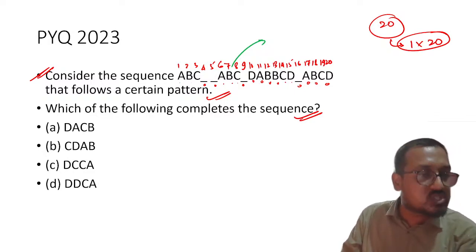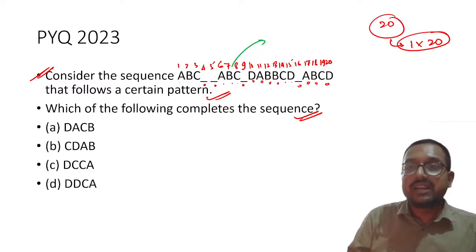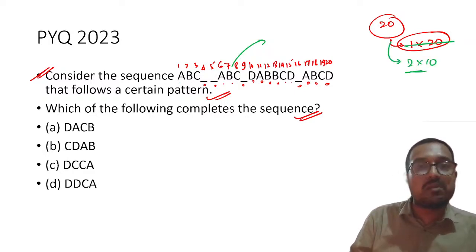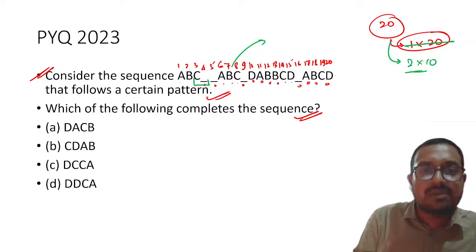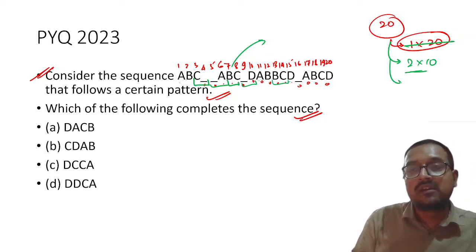So I'm just giving you a solution so that everyone can understand how to solve it. My dear students, this cannot be possible. So another way can be 2 into 10. So you can make 2 2 pairs. So there does not seem any pattern within each and every 2, because sometimes it is AB, then something, then D, A, AB. There does not seem any perfect pattern.